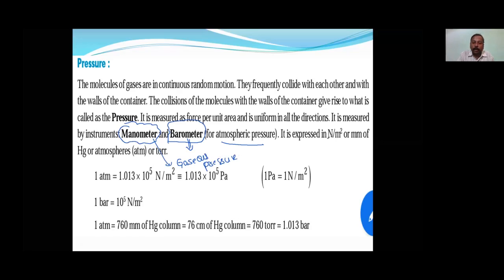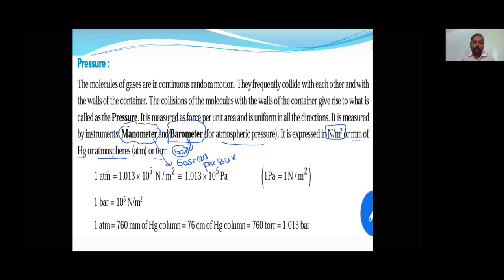The SI unit is Newton per meter square, force per unit area, and it can also be measured as mm of Hg, millimeter of mercury, or atm, or torr, or bar. So many pressure units are there.